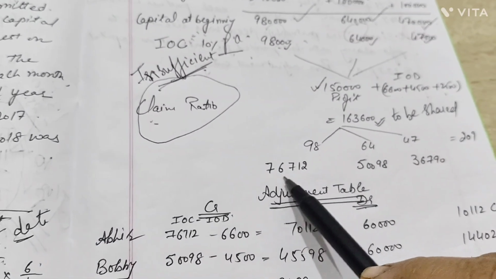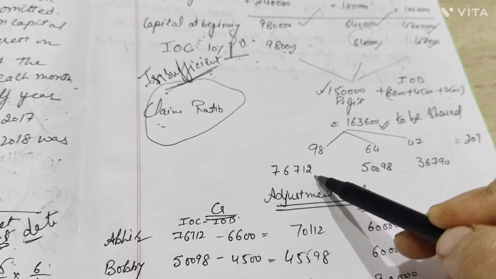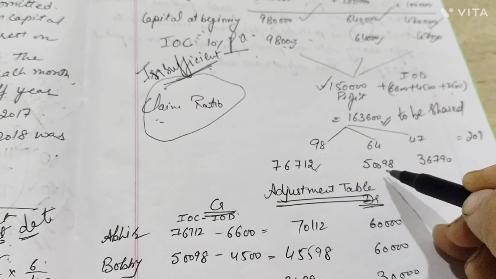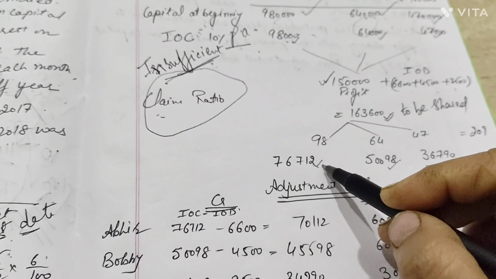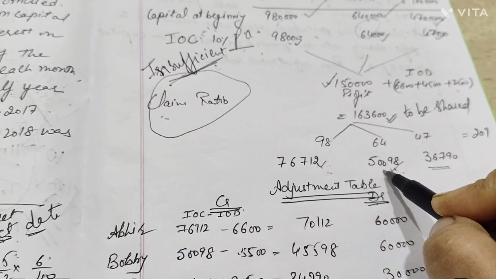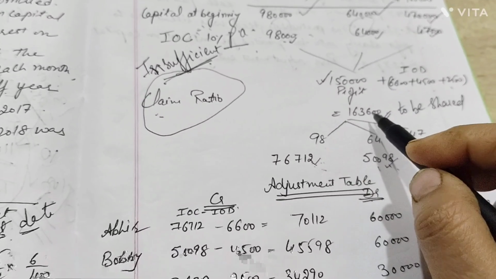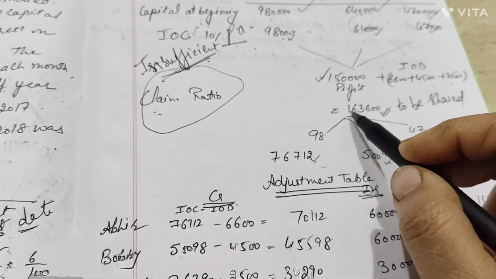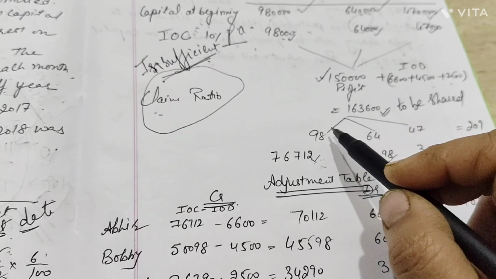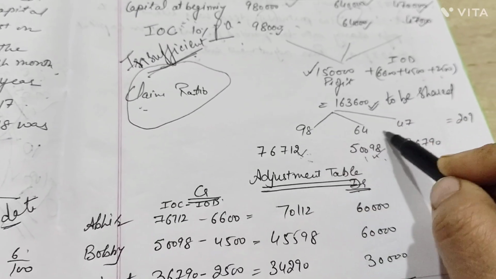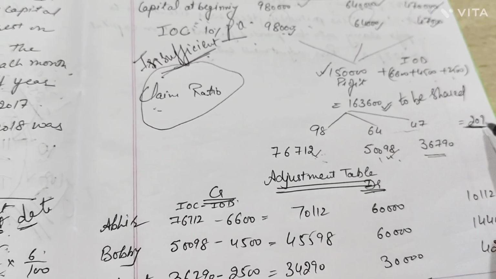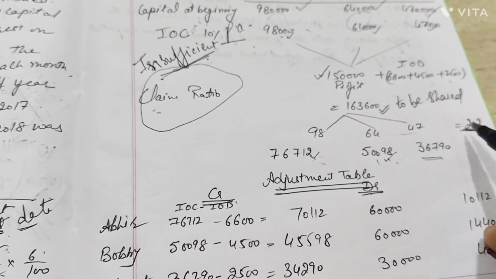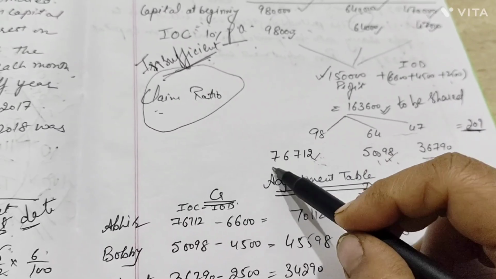We got the values in the point here. We rounded off these values, and this was as it is, right? One was added to them. So you know how to divide, I suppose. 1,63,600 was divided 98 upon the total here, which is 209. Then into 64 upon 209, then into 47 upon 209, we got these values.